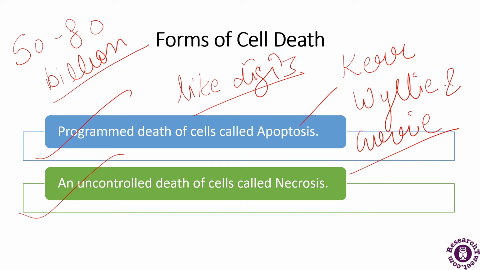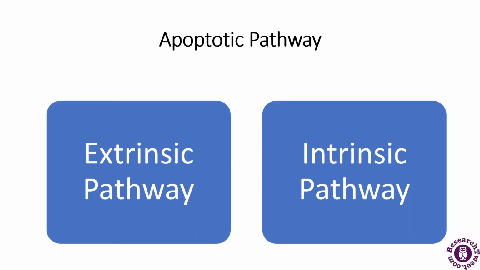So the loss of the tail of a tadpole when it develops into a frog is yet another example of apoptosis as well. Now the next is about the two pathways of apoptosis. So the process of apoptosis undergoes two pathways. And what are the two pathways? The extrinsic pathway and the intrinsic pathway. So we will be discussing in detail about these two pathways. First we will discuss the extrinsic pathway.